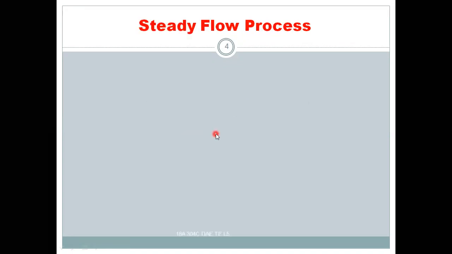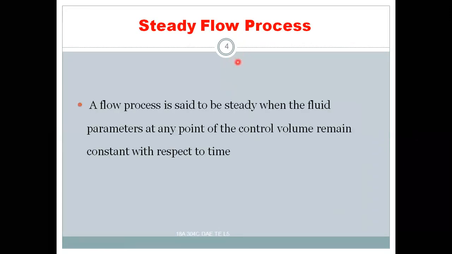Now, the steady flow process. Generally the types of flow process are non-flow process and steady flow process. The flow process is said to be steady when the fluid parameters at any point of the control volume remain constant with respect to time.